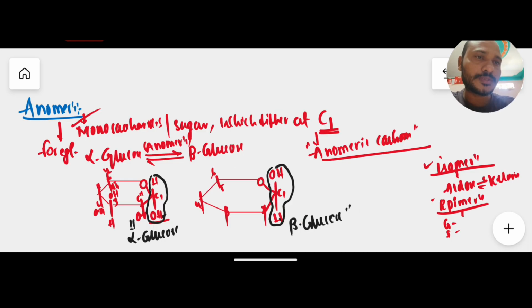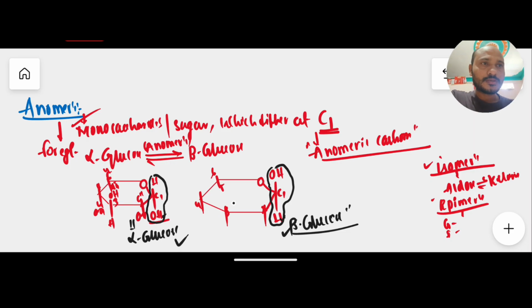If you observe the structures of alpha glucose and beta glucose, they differ only at carbon number 1. If OH is below, then it is said to be alpha. If it is above, then it is said to be beta. So this is how anomers are present.